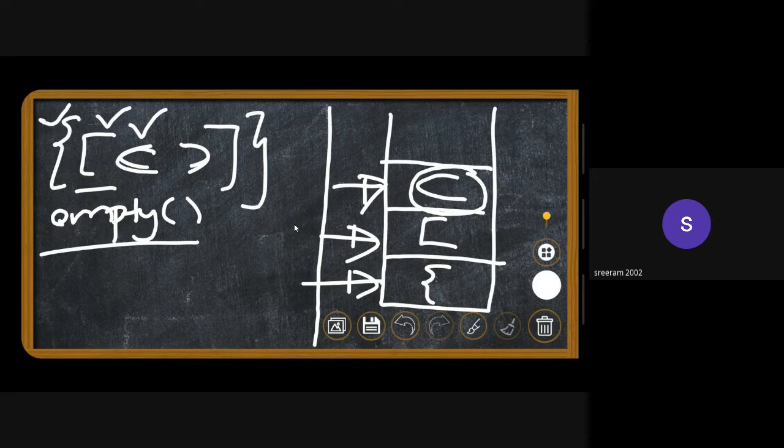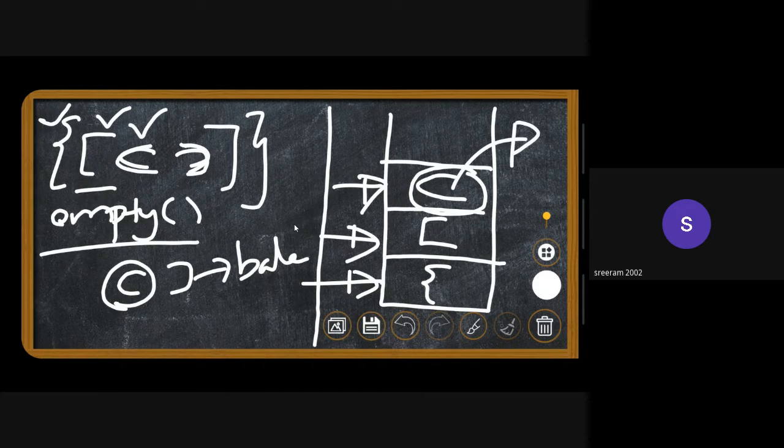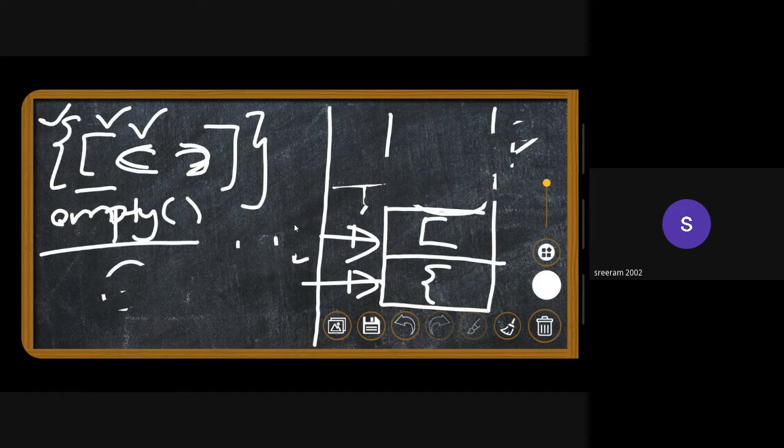As you can see in the next part of input, we can clearly see that it is being closed. So we can say that the sequence with this parenthesis right here is balanced. We no longer need it in the stack. What can we do? We can just pop it out, right, since we no longer need it. So we'll just pop out this, suggesting that this sequence right here is balanced.